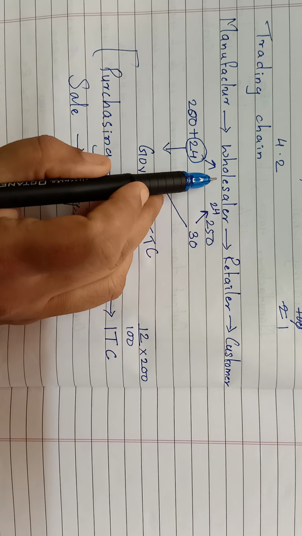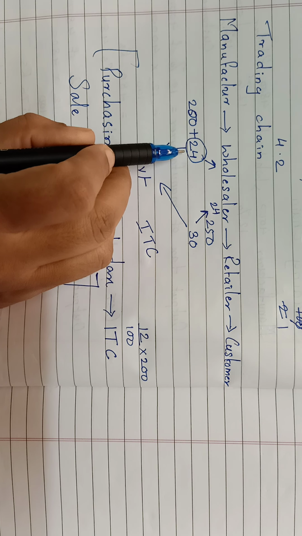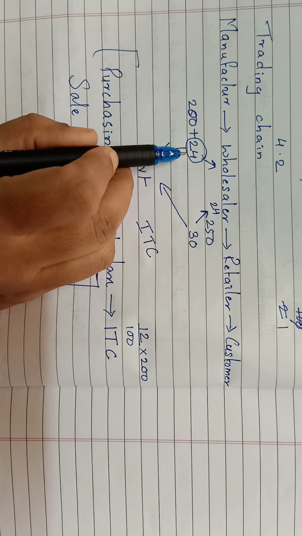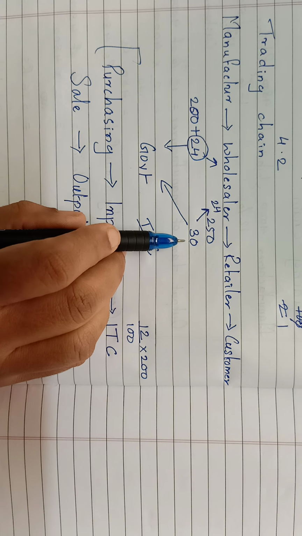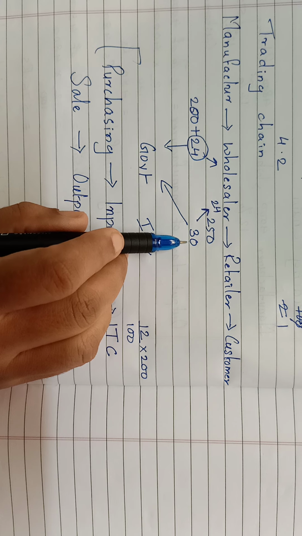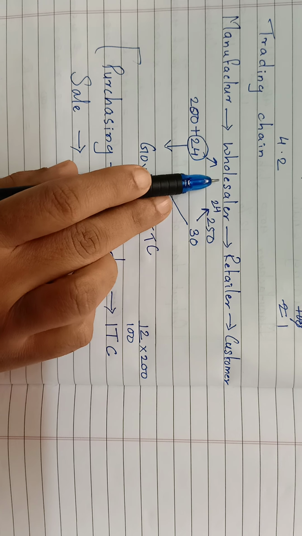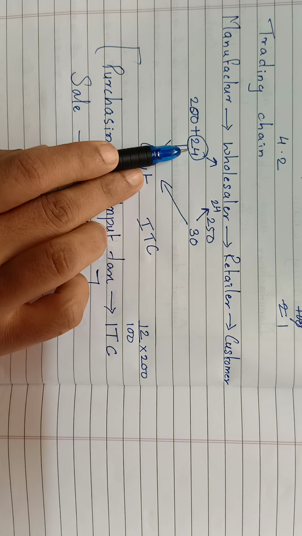So when the wholesaler purchased the watch from the manufacturer, he paid 24 rupees. And when the wholesaler sold the watch to the retailer, he collected 30 rupees. Now remember, GST is supposed to be paid only by the person who is using the product. So the wholesaler is not supposed to pay this 24.